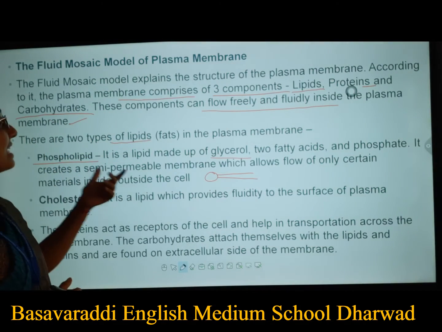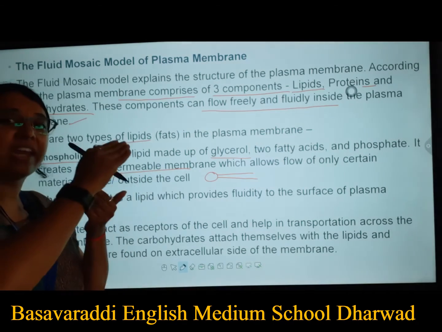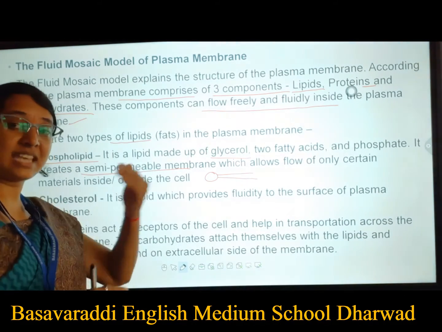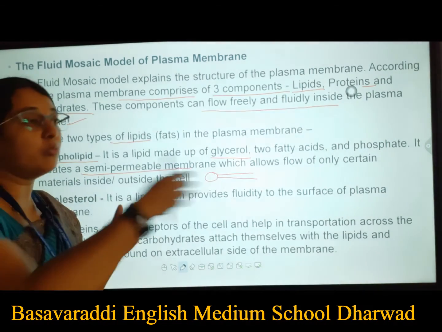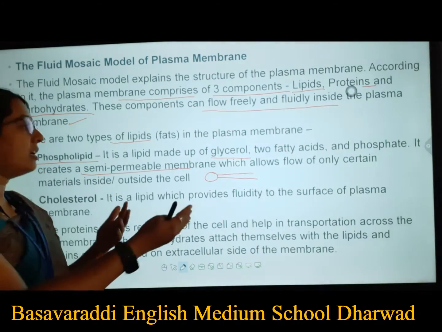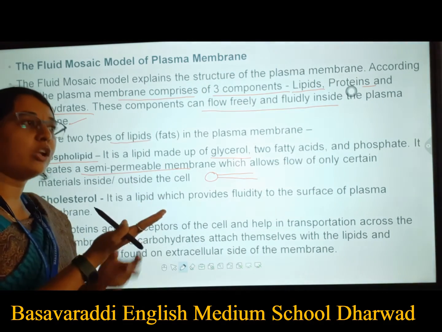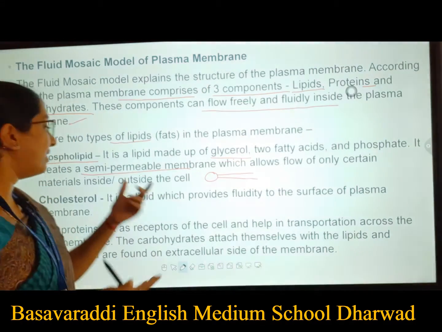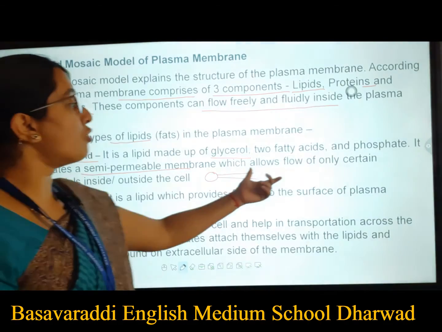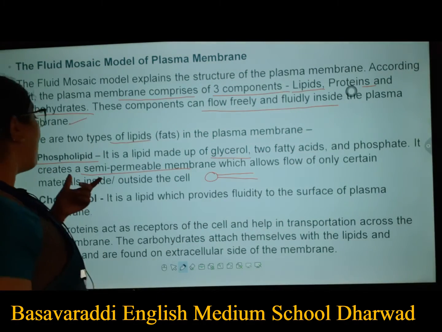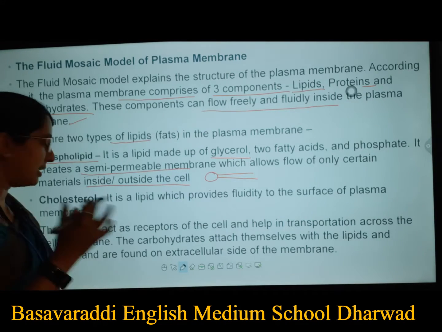It creates a semi-permeable membrane. So these phospholipids are going to create a semi-permeable membrane. Semi means half or selective. Permeable means moving in and out. If you have a membrane, it is a sheet, so which components have to pass through it? That's why it is selective, that's why a semi-permeable membrane, which allows a flow of only certain material inside and outside the cell.